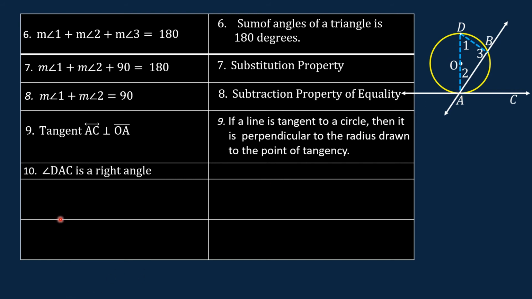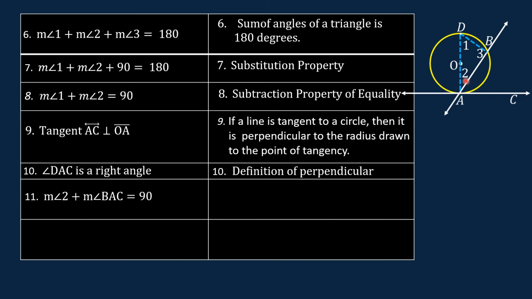Next statement, angle DAC is a right angle. If this tangent line is perpendicular to the radius, or the radius is perpendicular to the tangent, then this is a right angle. The reason is definition of perpendicular. Next statement, if this is a right angle, then its measure is equal to 90.